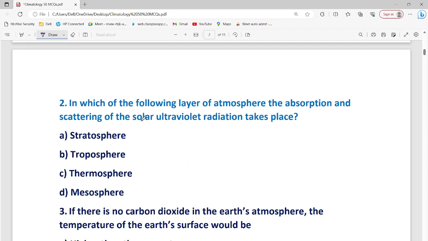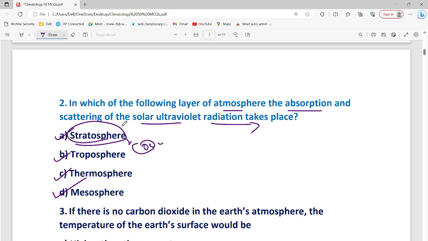Second question. In which layer of the atmosphere do the absorption and scattering of solar UV radiation take place? Stratosphere, troposphere, thermosphere, mesosphere. The answer would be stratosphere, because of O3, ozone.